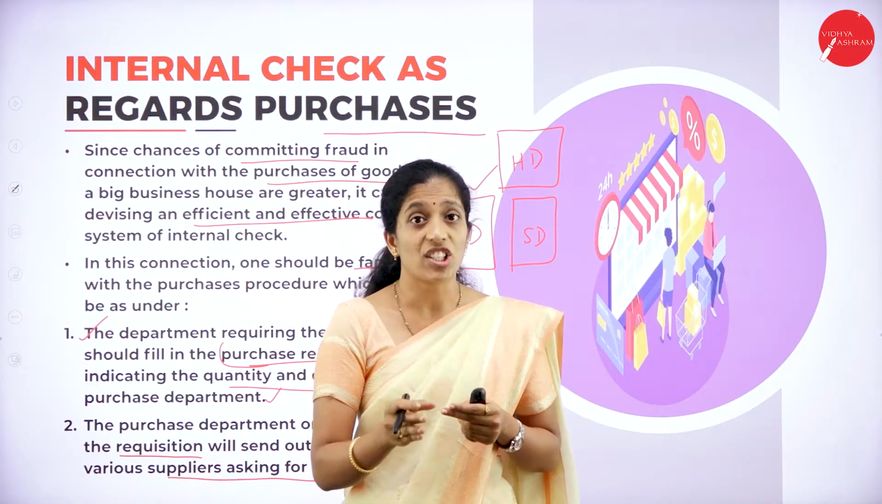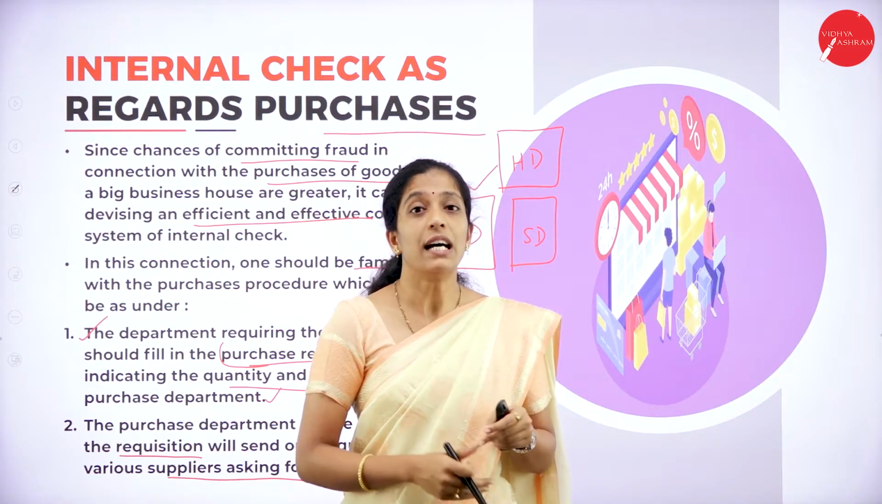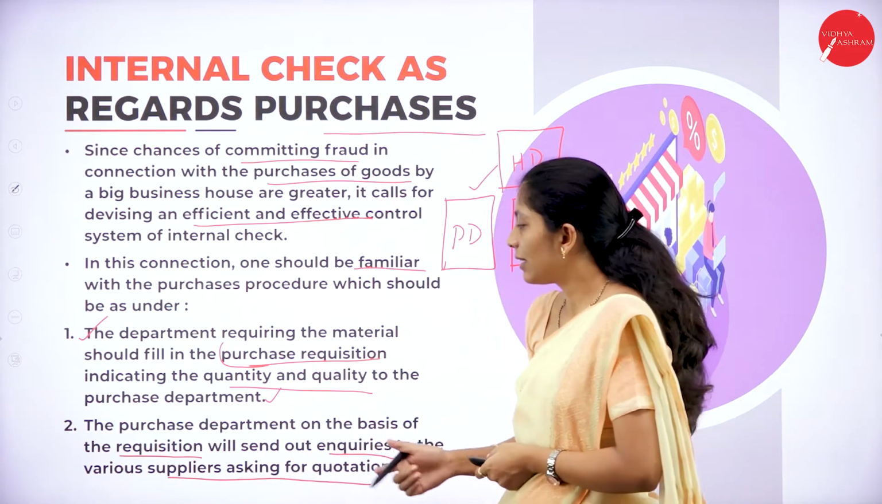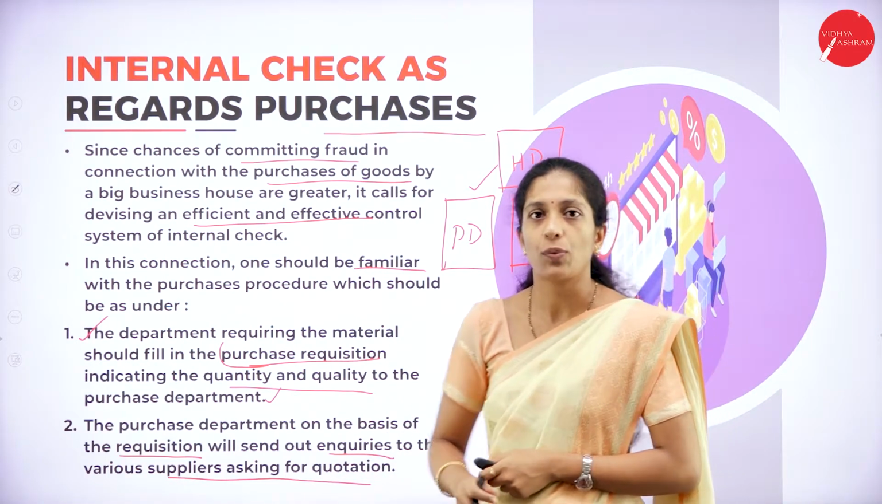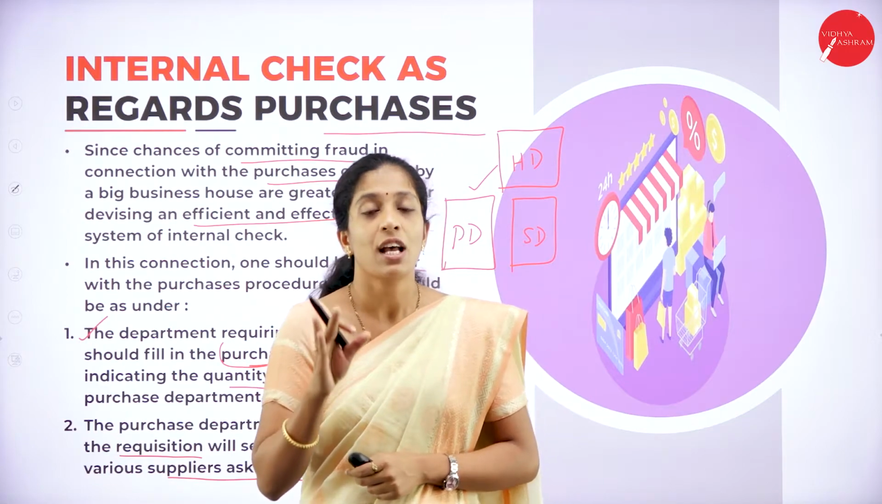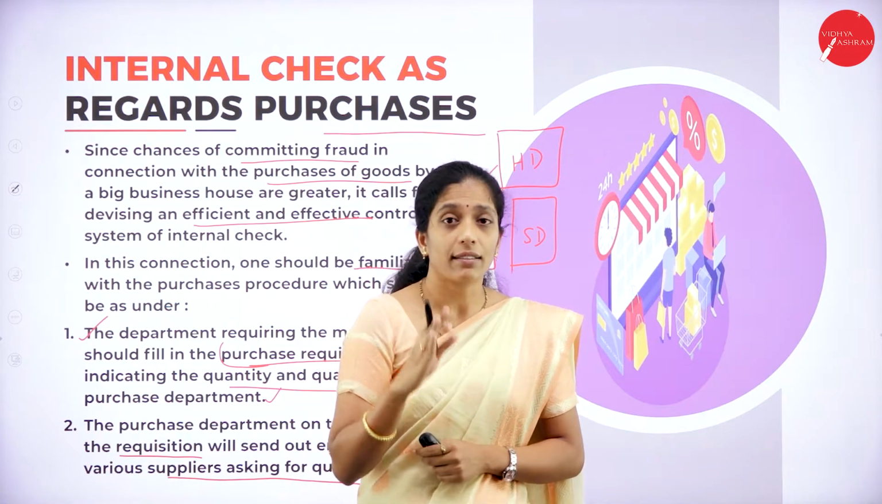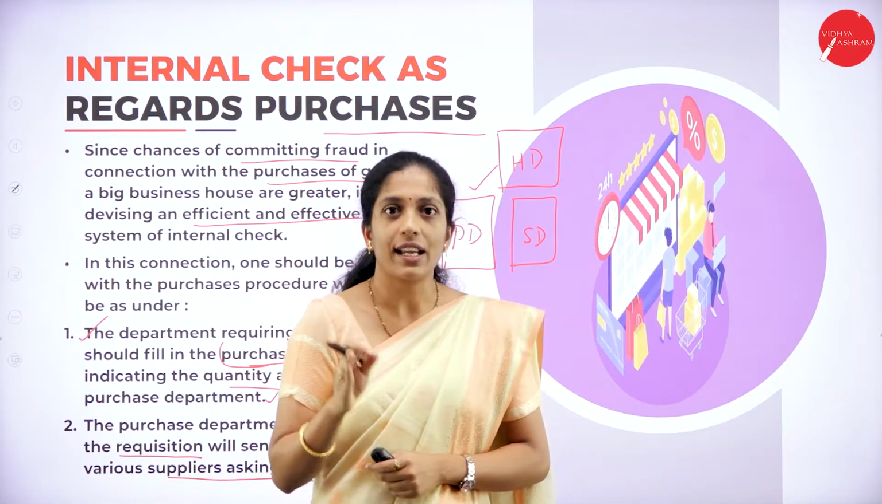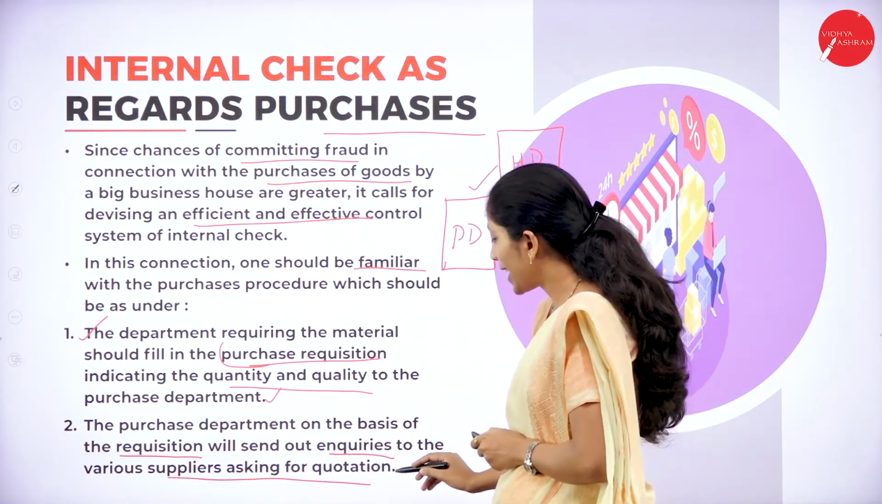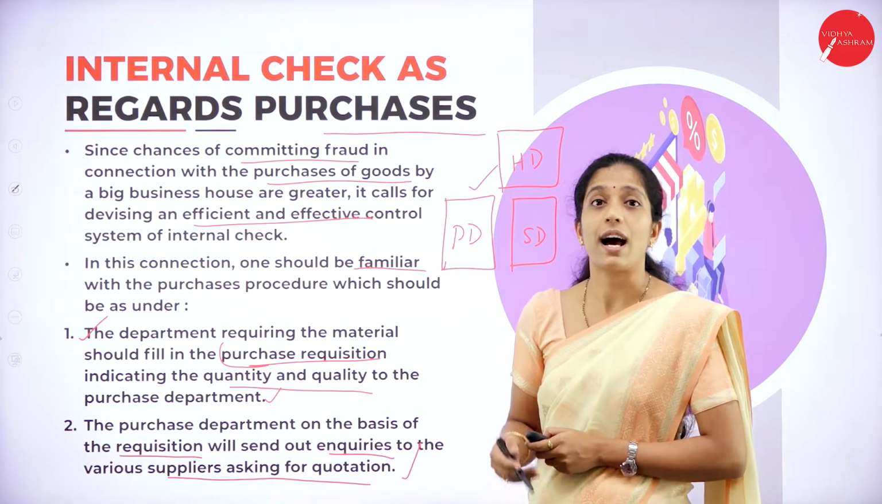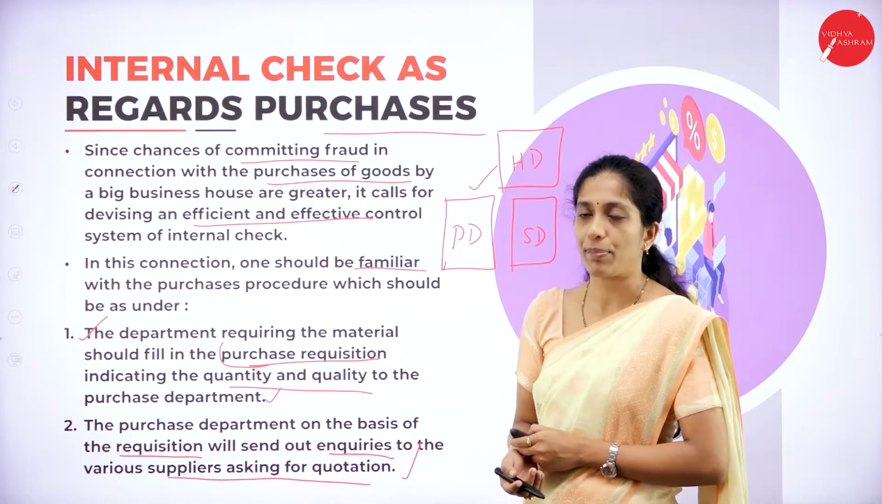Now the purchase department is going to find the suppliers, so they will ask for quotations. There will be a number of suppliers who would be providing products, and they will mention their quantity, quality as well as price of the product. So the second step is what? Sending or asking for quotations from the suppliers.